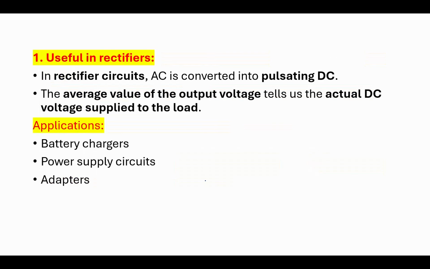Let us take an example of how the DC value is useful in rectifiers. This is a rectifier, and the input will be an AC signal. What we expect is DC, but here the output will be pulsating DC. For example, a full wave rectifier output will look like this. Therefore, this is called pulsating DC.